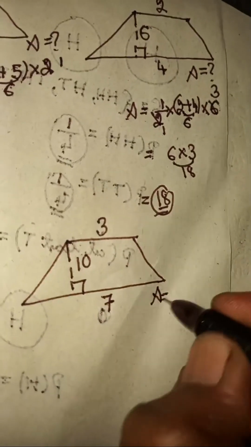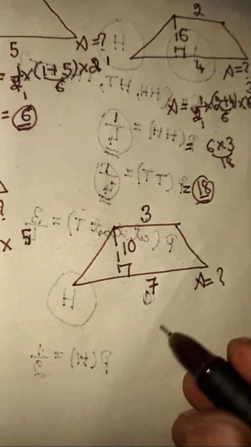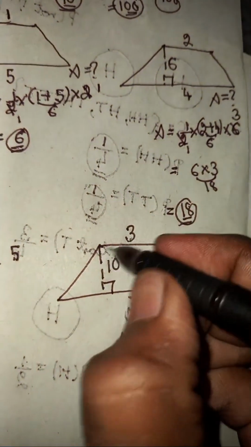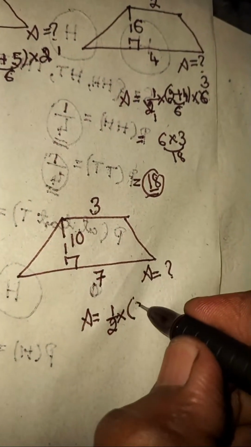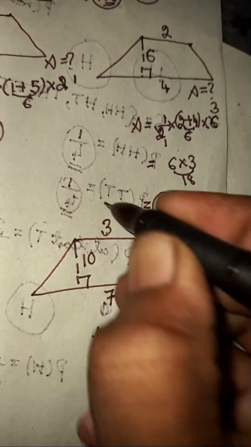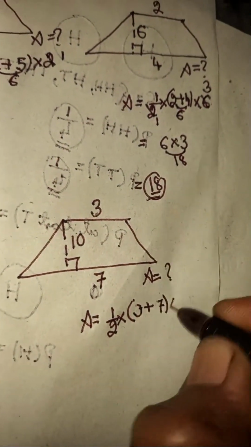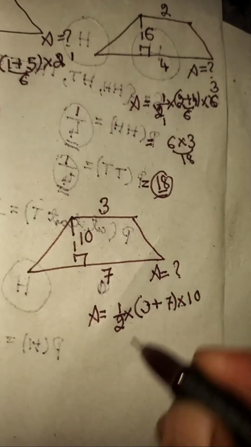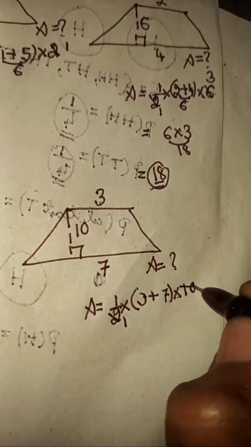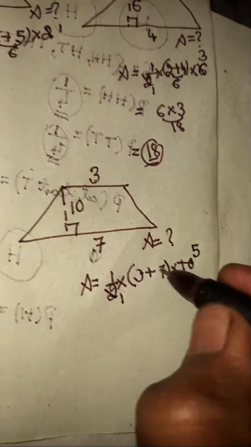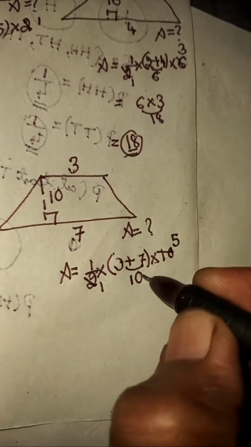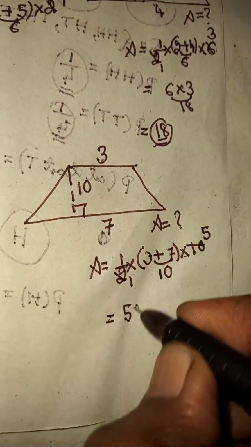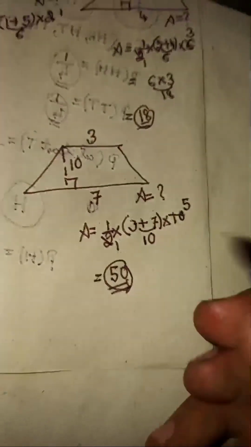Now also you need to find out what's the area. Here you can do area is half times the sum of parallel sides, that is this side plus this side, that is 3 units plus 7 units, 3 plus 7 times this perpendicular height, which is 10 units. Now you can divide by 2: 2 1 times, 2 5 times is 10, and 3 plus 7 is 10. You can multiply 10 times 5, which is 50, so it's going to become 50 square units.